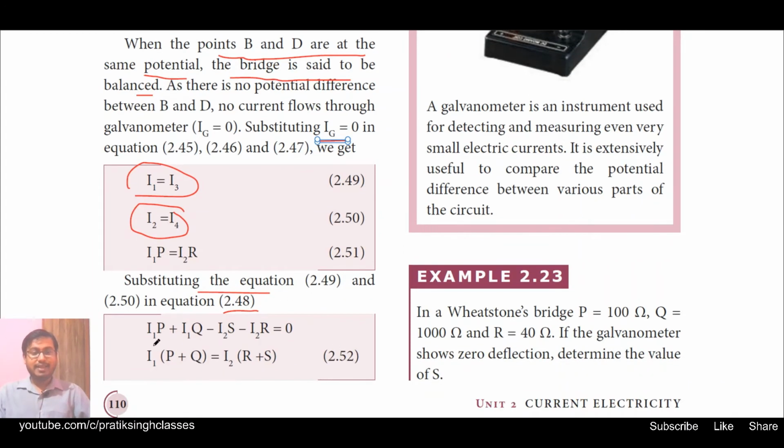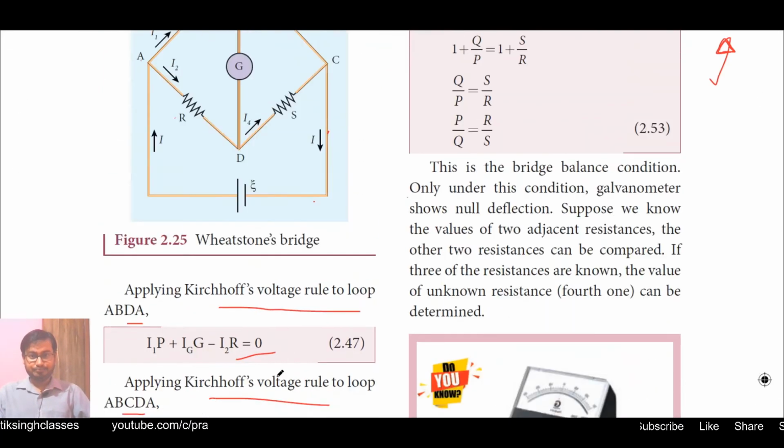What do we get is I1 into P plus I1 into Q minus I2 into S minus I2 into R is equal to 0. Taking I1 common from this one, we will have I1 into (P plus Q), and taking minus I2 common, we will have minus I2 into (R plus S) is equal to 0, or I1 into (P plus Q) is equal to I2 into (R plus S).